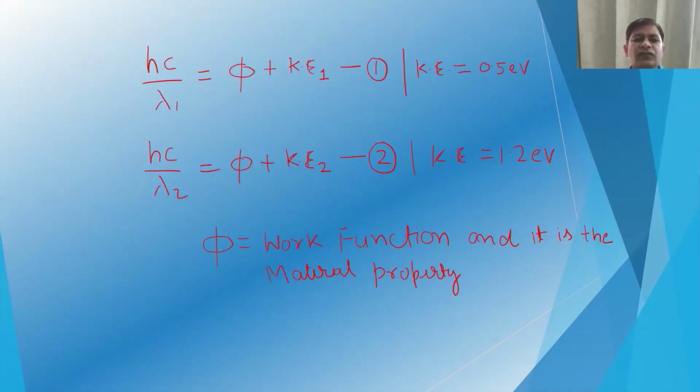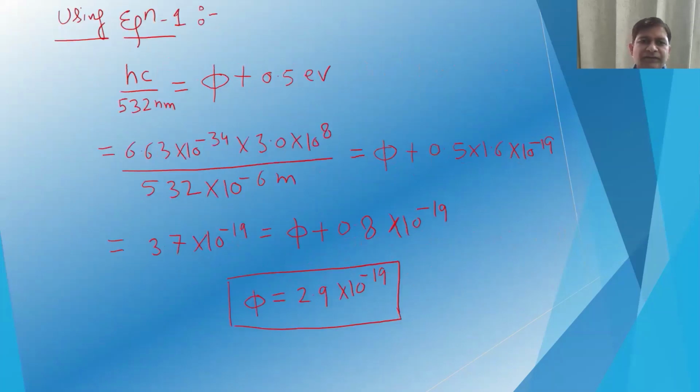So we know that corresponding to one wavelength, hc by lambda 1 will be equal to phi plus kinetic energy 1, and kinetic energy 1 is given as 0.5 electron volt. Corresponding to lambda 2, it will be hc by lambda 2 equal to phi plus kinetic energy 2, which is given as 1.2 electron volt. And as we know, the work function phi is a property of the material, it will not change with the different wavelength.